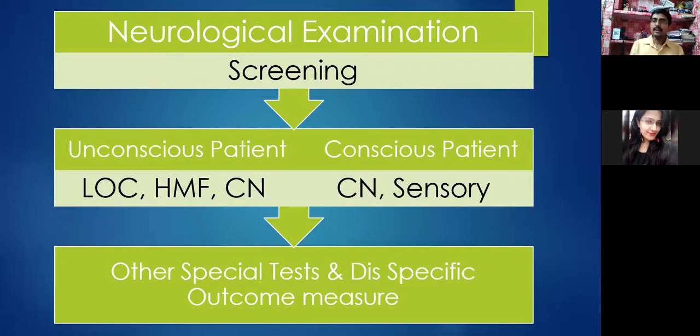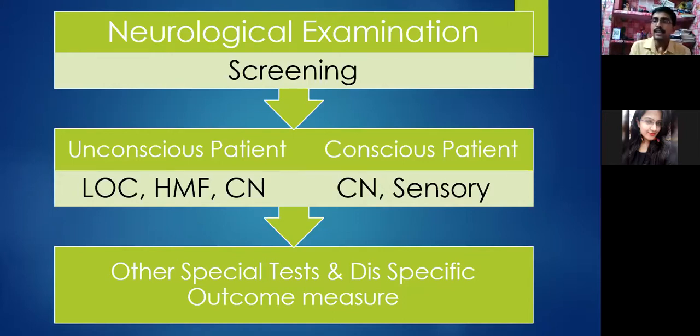Now, as I already told you, we will categorize into two things: unconscious patient examination and conscious patient examination. It is not like, as I have mentioned here, that only in the unconscious patient we will see the level of consciousness or mental status. No, this is just the example. These are the main things which have to be considered. If the patient is unconscious, first of all, we need to check how much the level of consciousness or the level of unconsciousness the patient is having. If it is semi-conscious, unconscious, or maybe comatose, we need to categorize that.